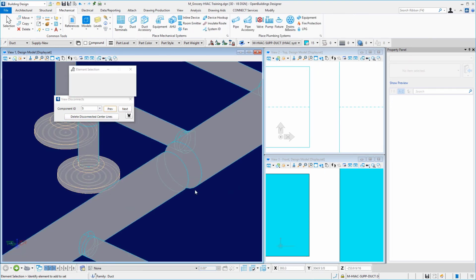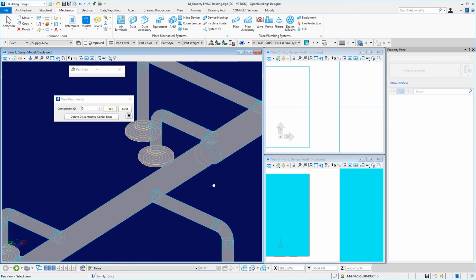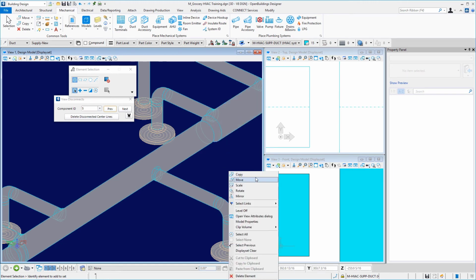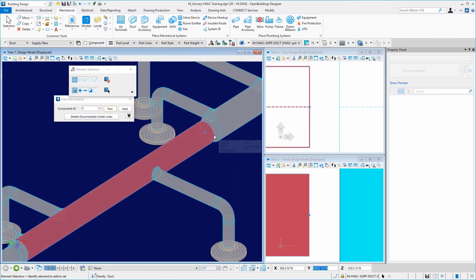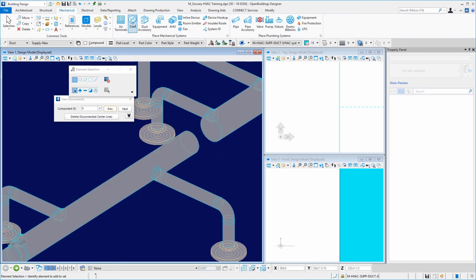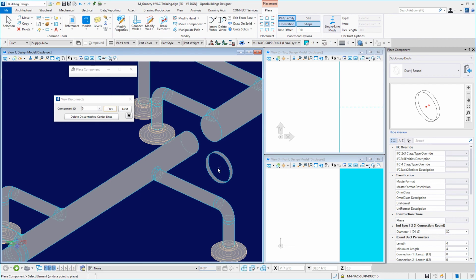Again, for this one, I'll go ahead and place a new transition. I've got 24-inch duct, 28-inch duct. Maybe I'll stretch this back a little bit. Place a new piece of transition ductwork. 24 inches.